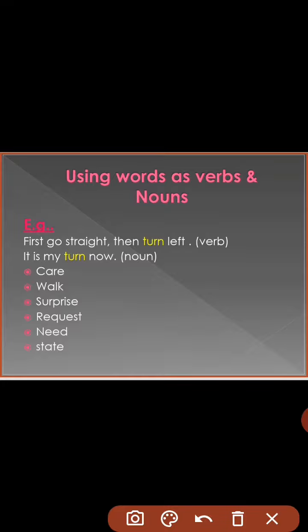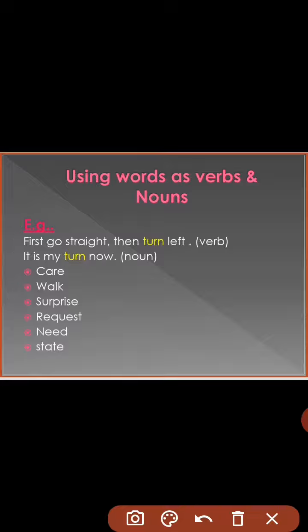So dear students, your exercise number C, you have a question. Use the following words. These are the words in sentences, first as verbs and then as a noun. You know that there are a lot of words in the dictionary that work or function differently according to the requirement of sentences. For example, there is a word turn. It works as a verb when we use it in this sentence, and it works as a noun when we use it in this sentence.